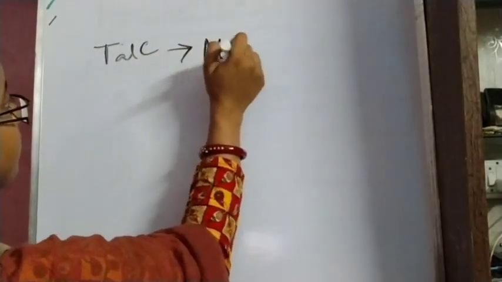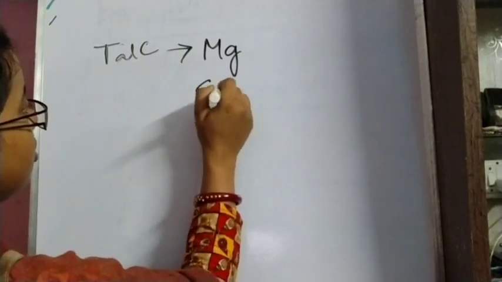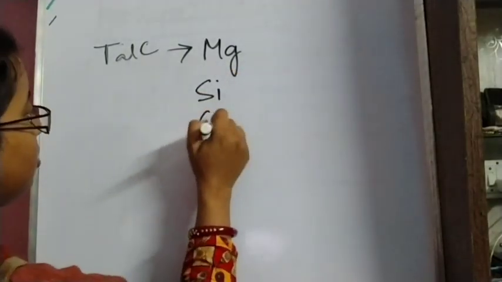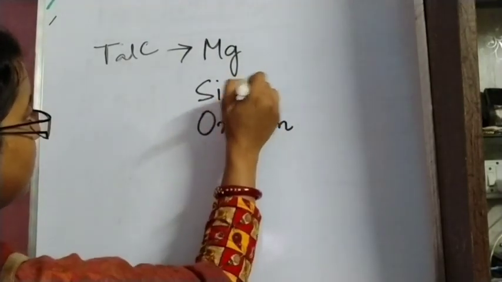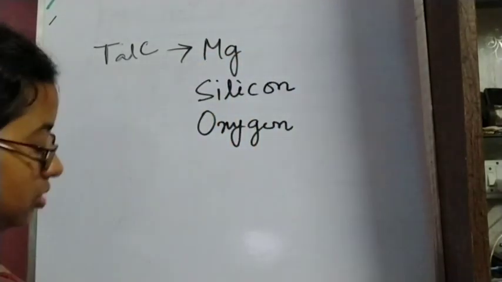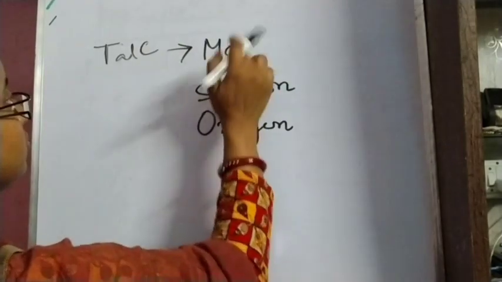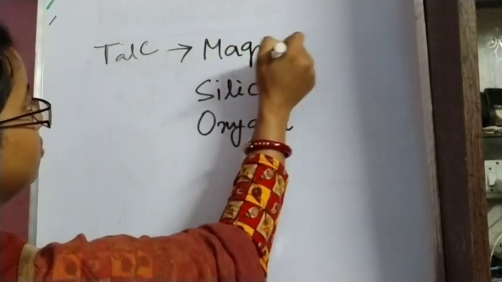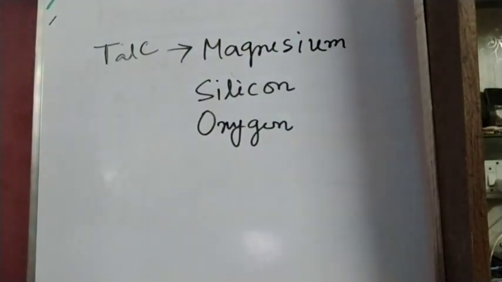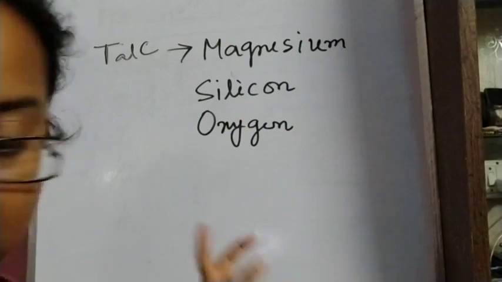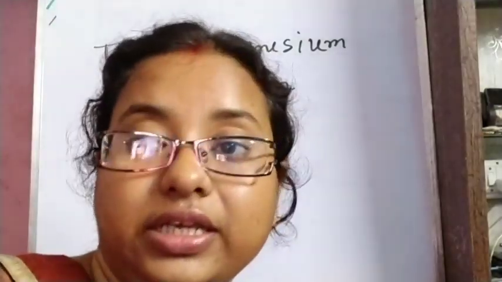So this will be magnesium Mg, silicon Si and oxygen. This is magnesium, silicon and oxygen. These 3 are the composition of talc. Okay, so you do the correction there.